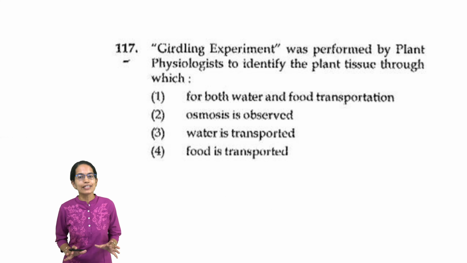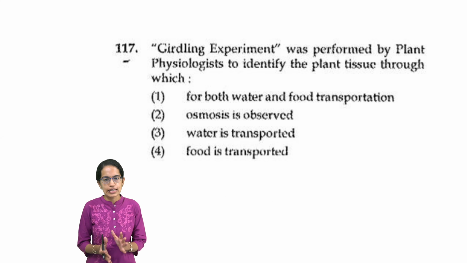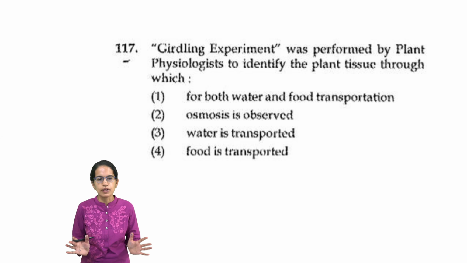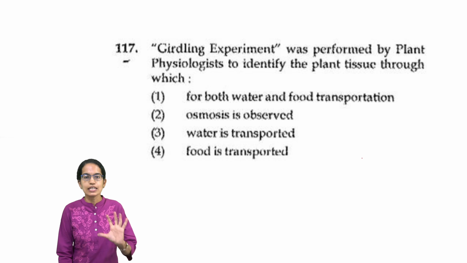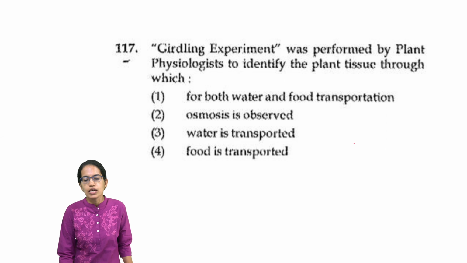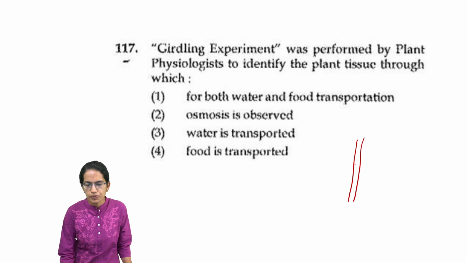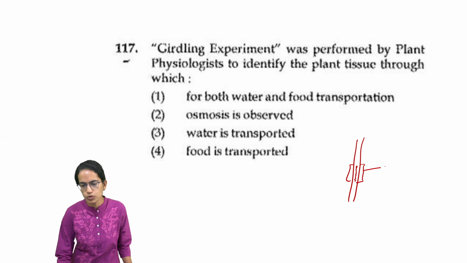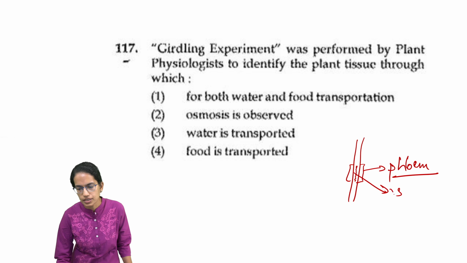Then, a very interesting question. This question is on the Girdling experiment. Now, what is the Girdling experiment? The Girdling experiment simply says that the bark of the tree is removed. Let's say this is a plant. I am removing this bark region. What would be left is the xylem within. The phloem is removed in the bark. So, what I am removing is the phloem. What is remaining is the xylem.